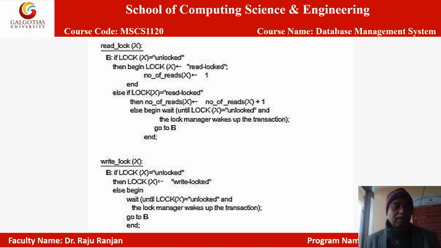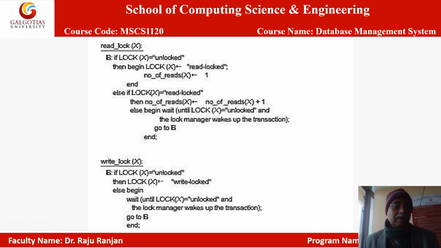So if it was unlocked and we are the first to read lock it, then we will also change the variable number of reads from 0 to 1, and this process will end. Else, meaning if lock X is not unlocked, then there may be two conditions.